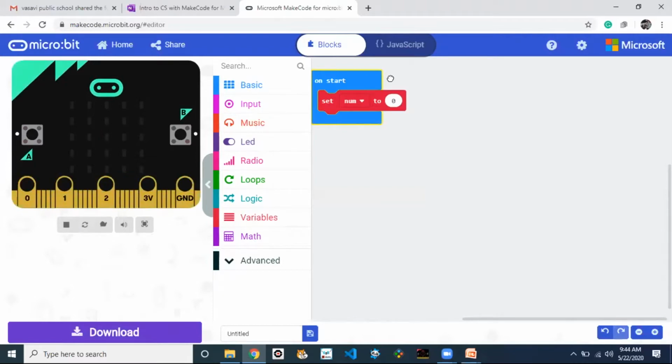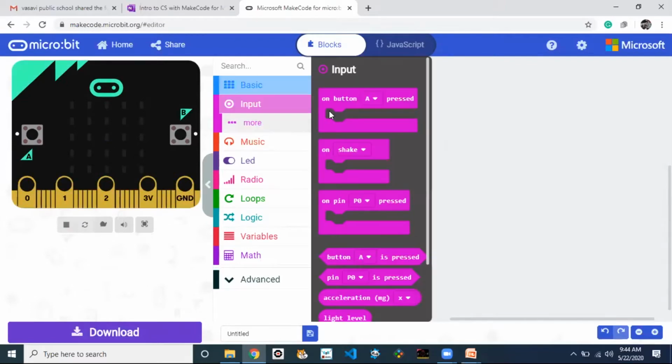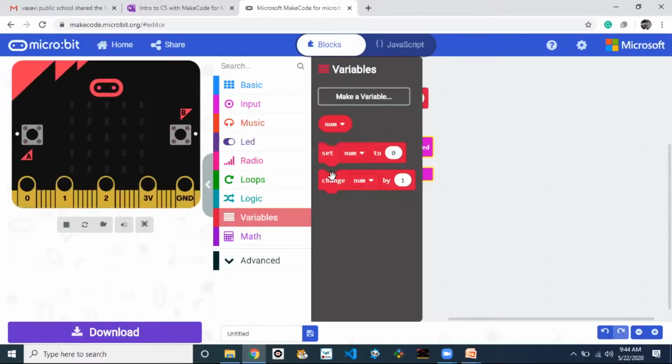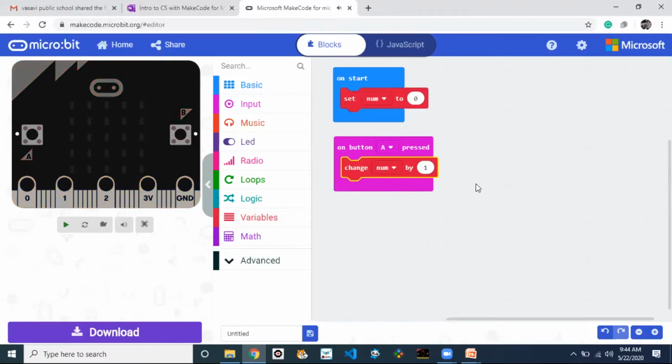Then later, when on button A is pressed, you can drag and put it here. On button A pressed, we are incrementing the value. So go here and change it by +1. If you are incrementing, you need to give a positive 1, and if you are decrementing, you need to give -1. This way we can give it.